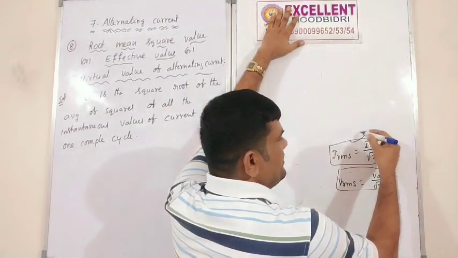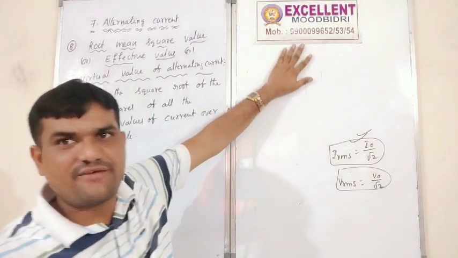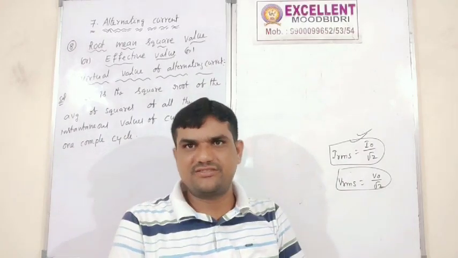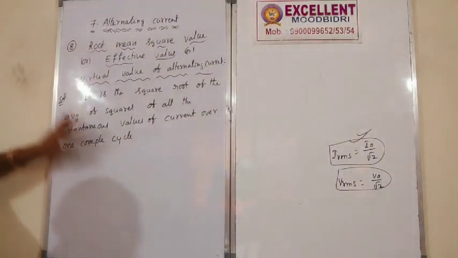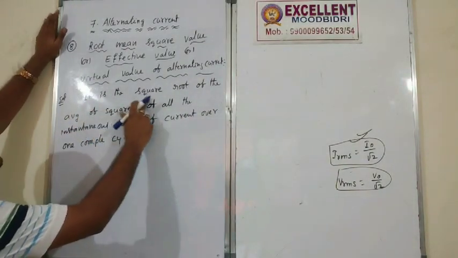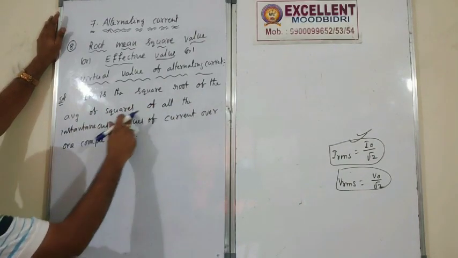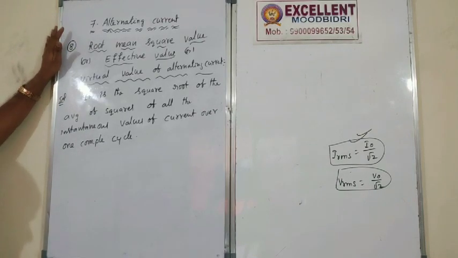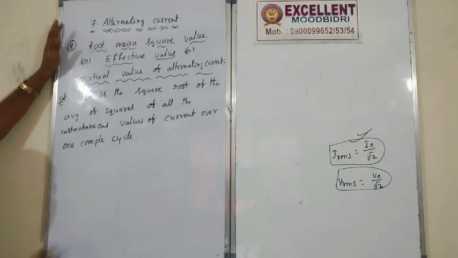So now we will derive this formula. But this derivation in the exam they won't ask. But for problem purposes it is very important. Okay, right. So according to this definition, what is that? It is the square root of the average of the squares of all the instantaneous values of current. Correct?